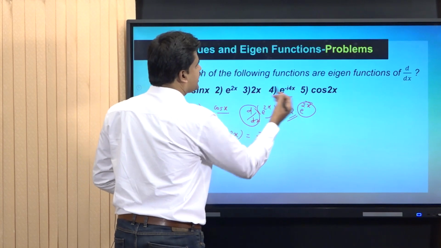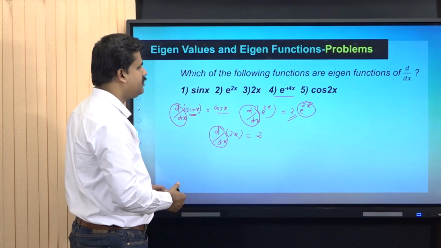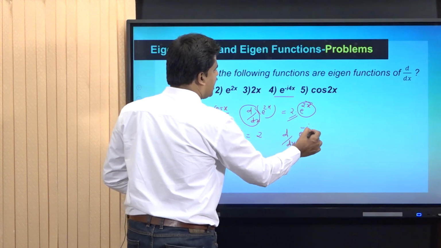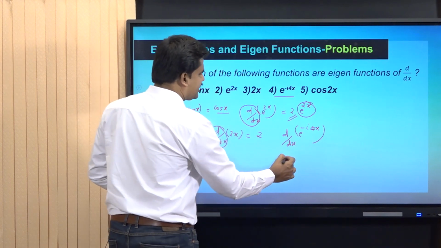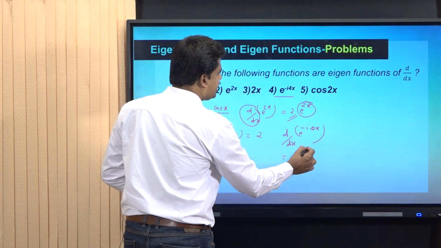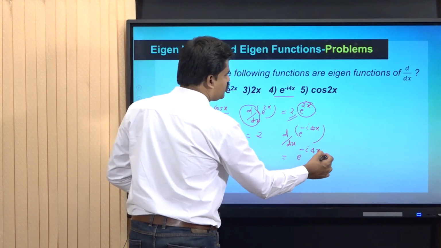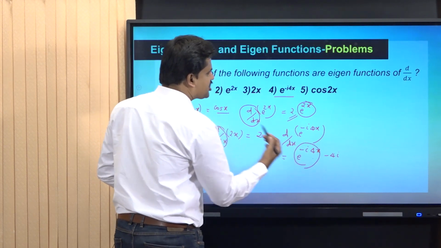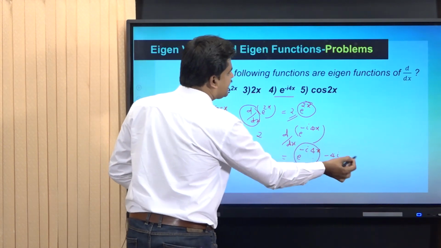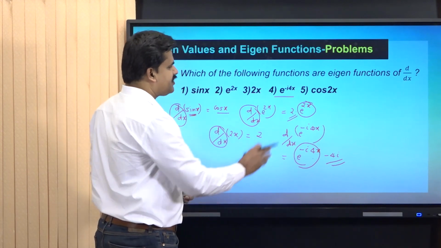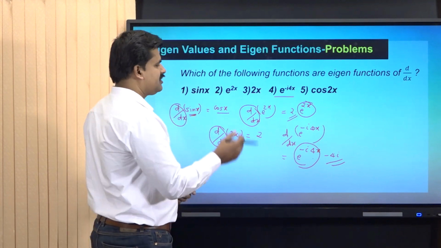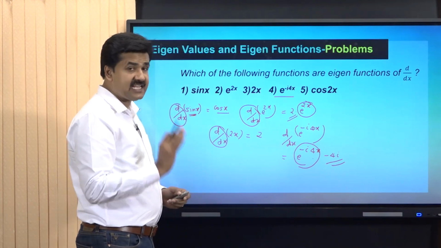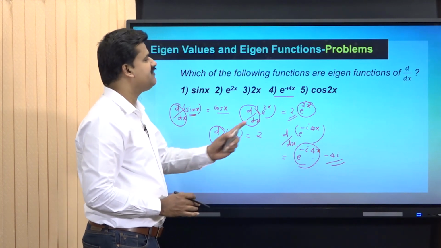We can take e raised to minus 4i x as another example. d by dx of e raised to minus 4i x, the result is equal to e raised to minus 4i x into minus 4i. That is, I got the function back multiplied with minus 4i. That is, we are multiplying with a constant term. That means the function e raised to minus 4i x is an eigenfunction of d by dx with eigenvalue equal to minus 4i.